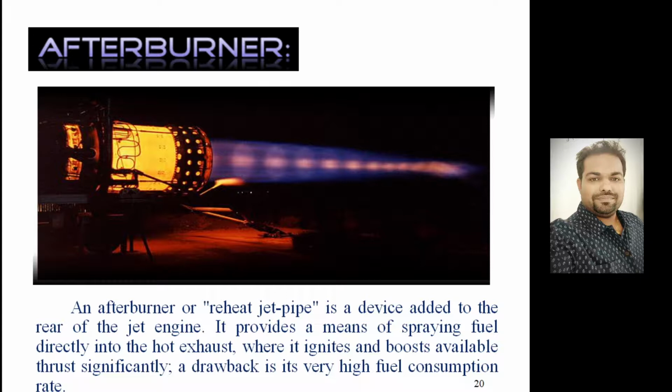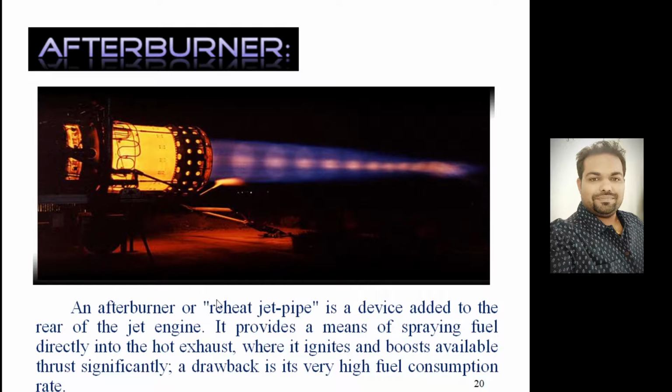First combustion already happened in the combustion chamber, and this is an additional combustion in the jet pipe. So specific fuel consumption will rise drastically, but this extra combustion in the jet pipe will enhance the thrust significantly. If we want a rapid increase in thrust, particularly during takeoff, we can utilize the afterburning.